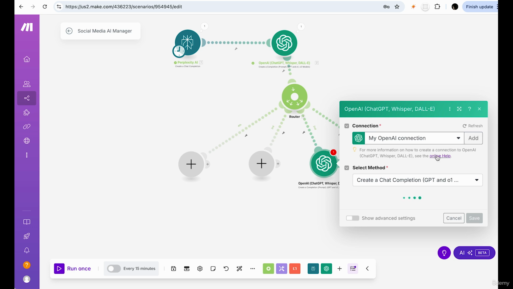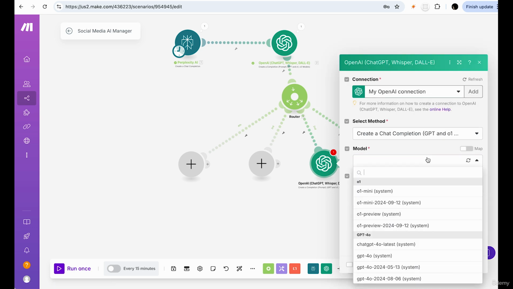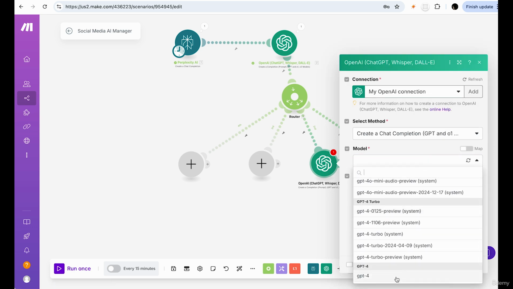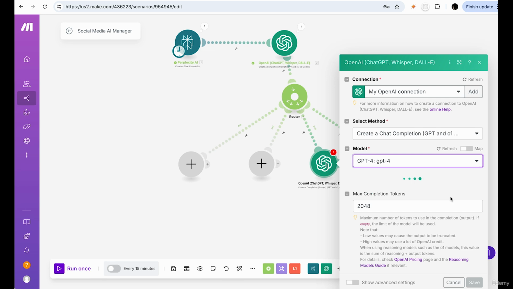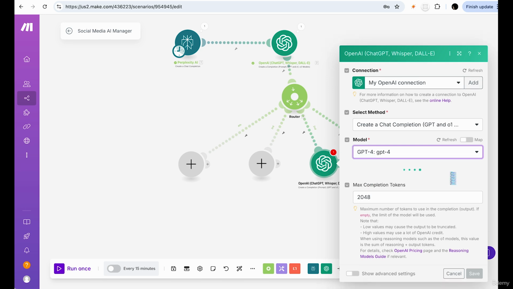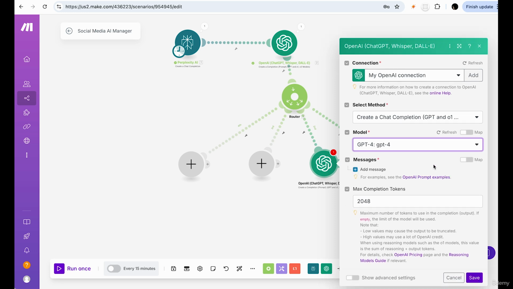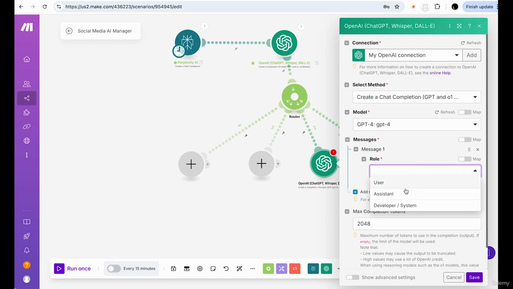Make sure it's connected. It should automatically connect for you. We're living in a beautiful world. We can go with ChatGPT 4. Keep the max completion tokens. It's fine. It's really not expensive at all to build this out. It's very, very affordable.